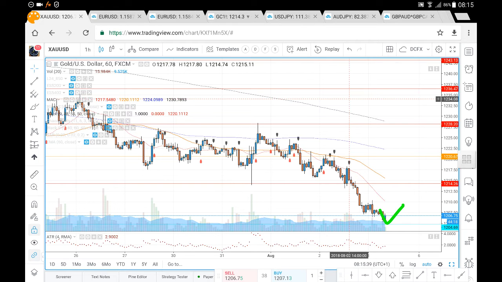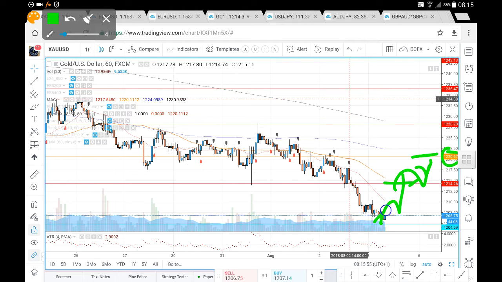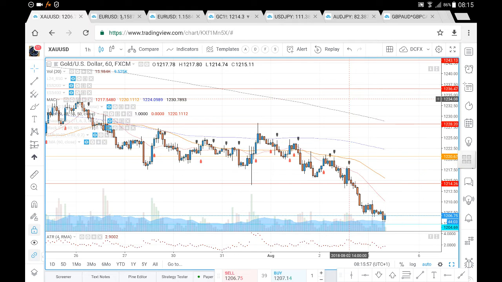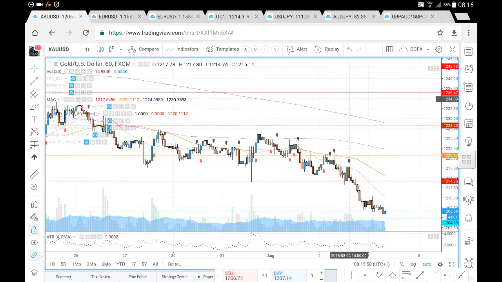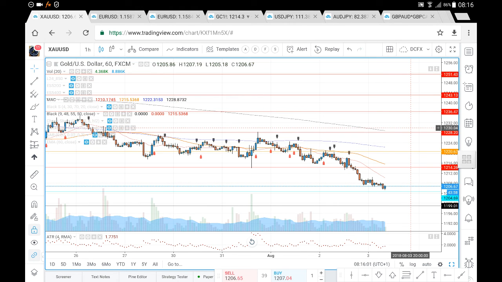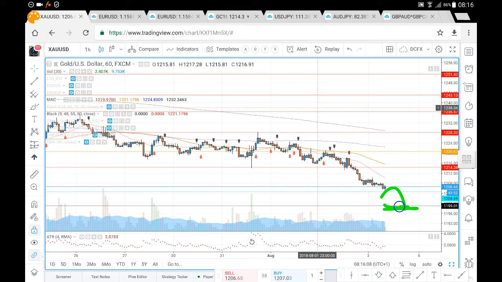So looking for a test of 1204.69 to see if we do see a bullish bounce back up towards that 1214.26. Overall, though, the trend has been to the downside. So if we do fail to see a counter trend move up towards that 1214.26, break and hold, and a move up towards that 1220, if we do see the further continuation to the downside here and not a counter trend move, we are looking for prices to target potentially that 1200 level, like a psychological level here on the